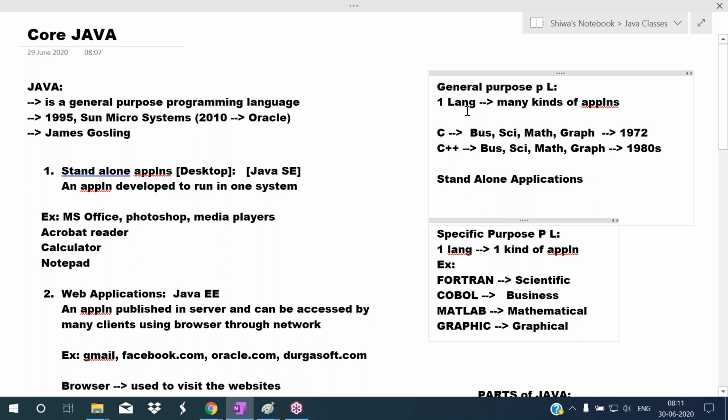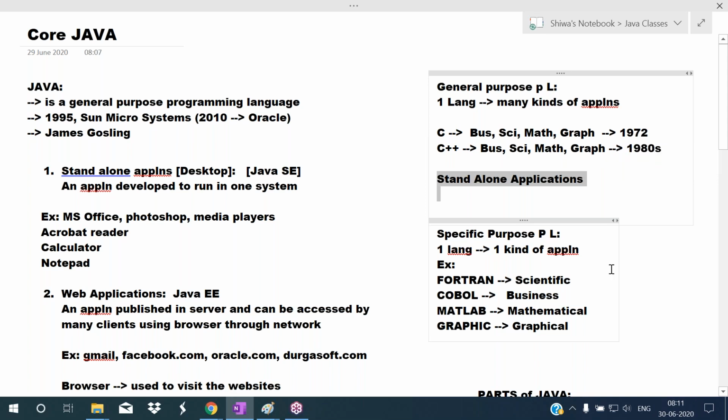Okay. And general purpose programming languages means using one language, we can develop many kinds of applications, like C language, C++ language, Java language. These are the general purpose programming languages. Using C language, we can develop business applications, scientific applications, mathematical applications, and graphical applications. Using C++ also the same. But using C++, we can develop only standalone applications.